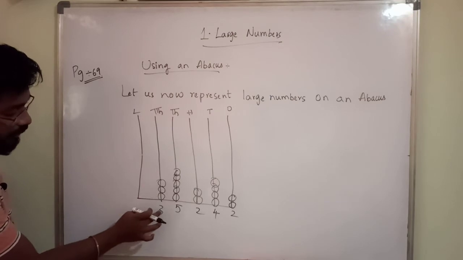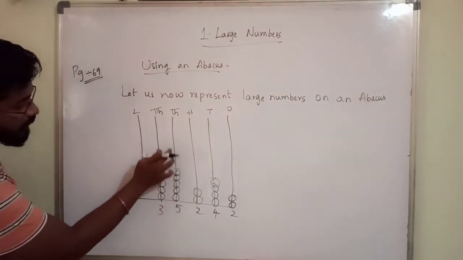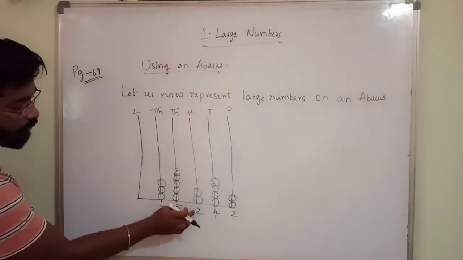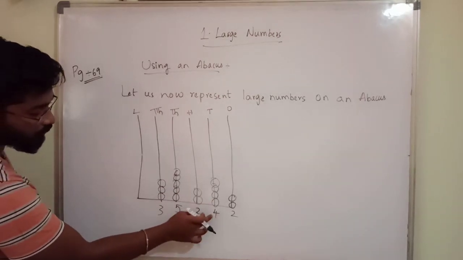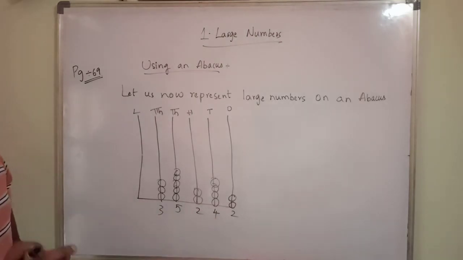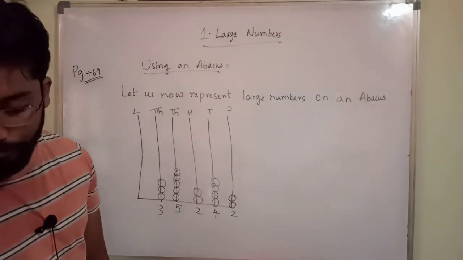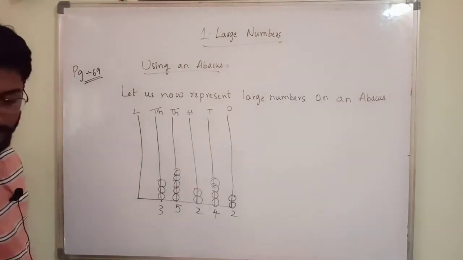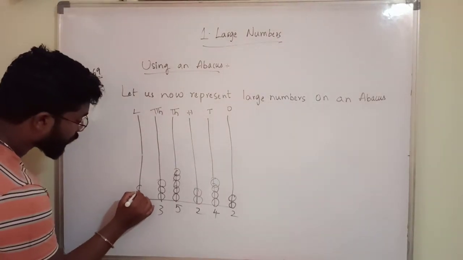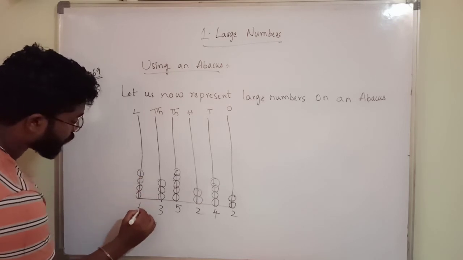In the thousands rod, 5. Then 2, 4. These bottom numbers show the number of beads in that rod. In lakhs, how many beads are there? 1, 2, 3, 4. 4.